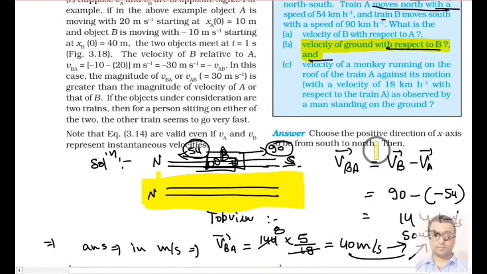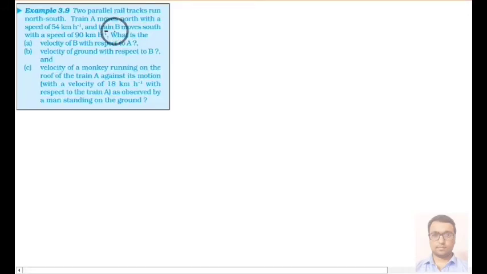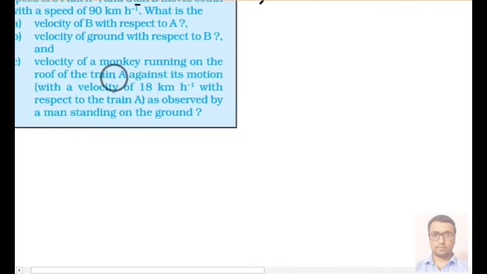One more part it is asking about the velocity of a monkey running on the roof of a train A against its motion with the velocity 18 km per hour with respect to the train. So it is again one important part. Let me take this portion to another page, where we will solve this third part. Let me zoom it for you.